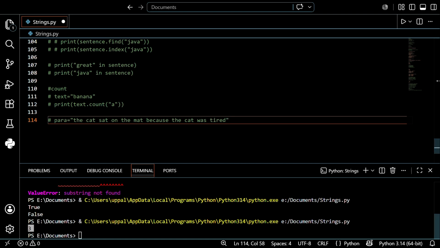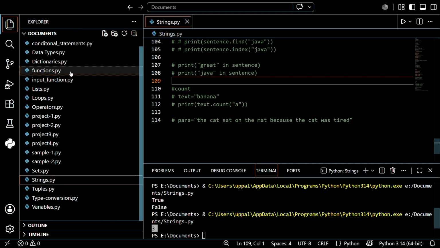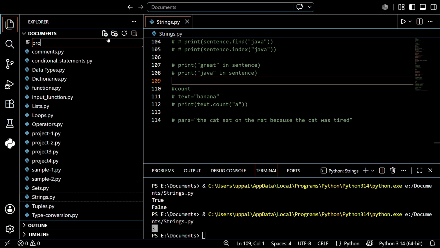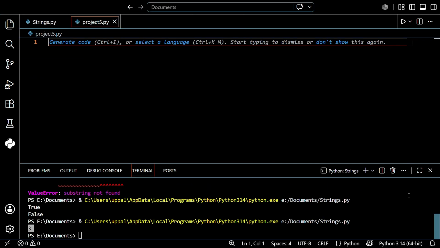So we discussed what a string is, and we discussed a lot about strings. So let's create a small project regarding this. I want to open a new file. The project is maybe project 5, so project5.py, just enter this.